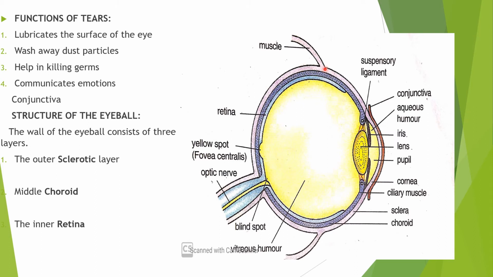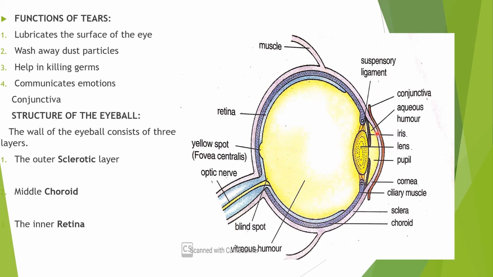It is the outer tough coat of the eyeball made up mainly of collagen fibers. So the collagen fibers are the tough fibers. So it is made up of tough collagen fibers or fibrous tissues. It is white in color, which is visible from the front side of the eye. That is, the white portion of the eye is the sclera. The white portion on the front of the eye is the sclerotic layer itself, visible through the conjunctiva.